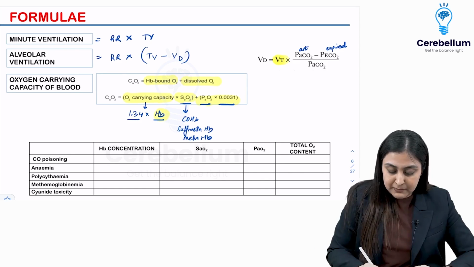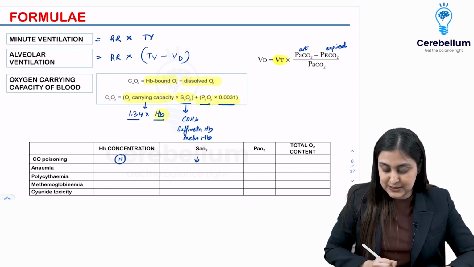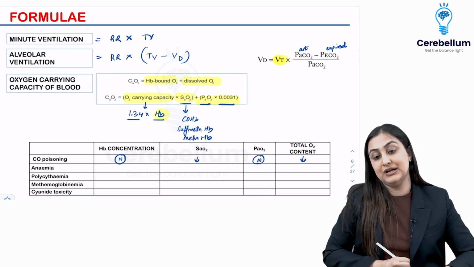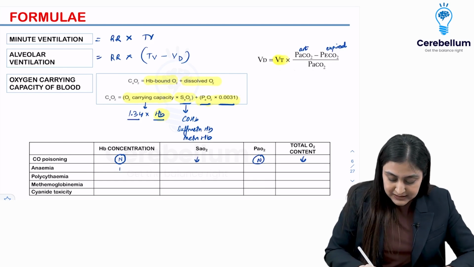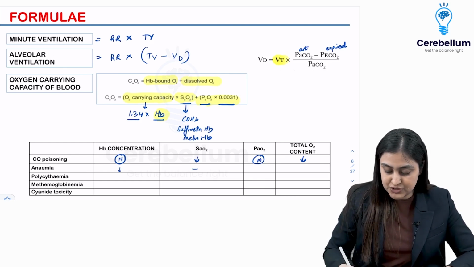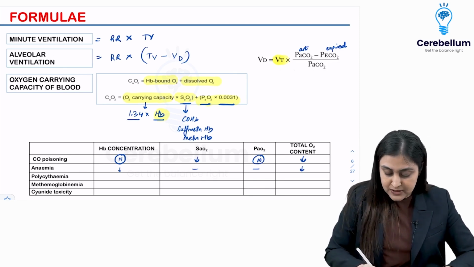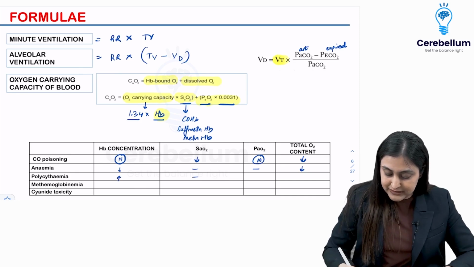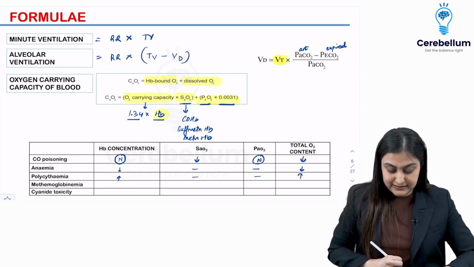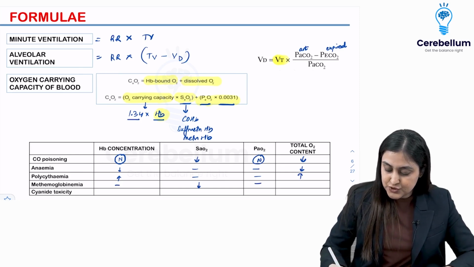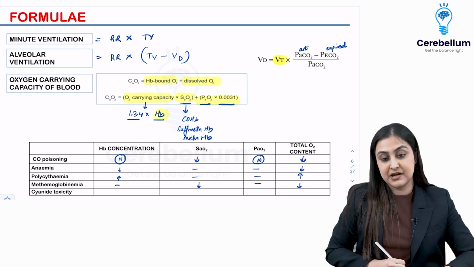What happens in carbon monoxide poisoning? Hemoglobin concentration is normal, but SaO2 reduces. PaO2 is normal, but the total oxygen content reduces. In anemia, hemoglobin concentration reduces, whereas other parameters are normal, but overall total reduces. In polycythemia, hemoglobin increases, so overall increase. Methemoglobinemia, again the saturation is low, so again the net is reduction.